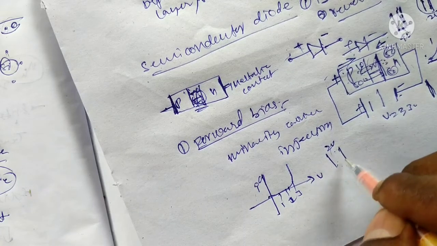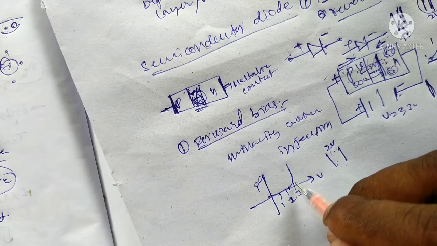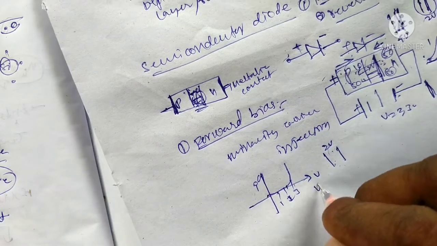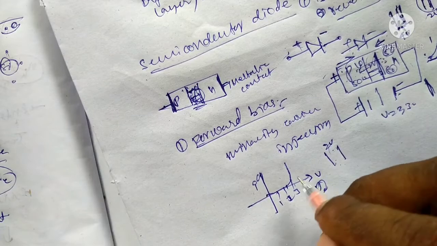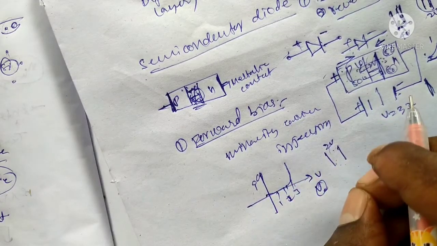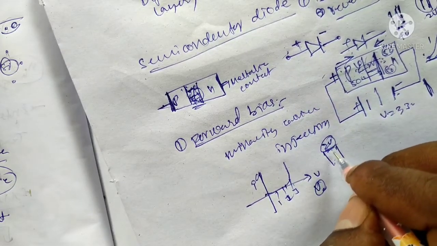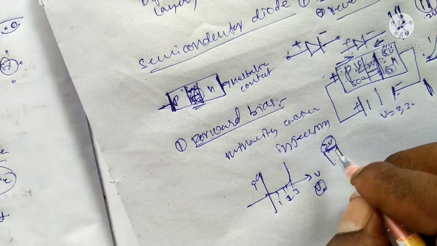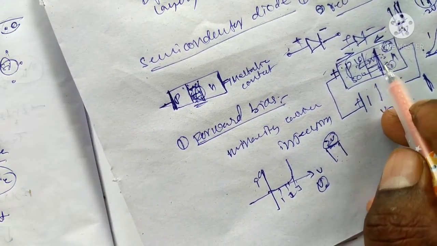Above the depletion layer, you can apply a voltage, and the current will start at a certain voltage. This voltage at which we get current in the circuit is called the critical voltage or threshold voltage. When the depletion decreases, the current will start above the depletion voltage. Suppose here the depletion voltage is 2 volts. Above 2 volts, electrons can move from n to p, or holes move from p to n.